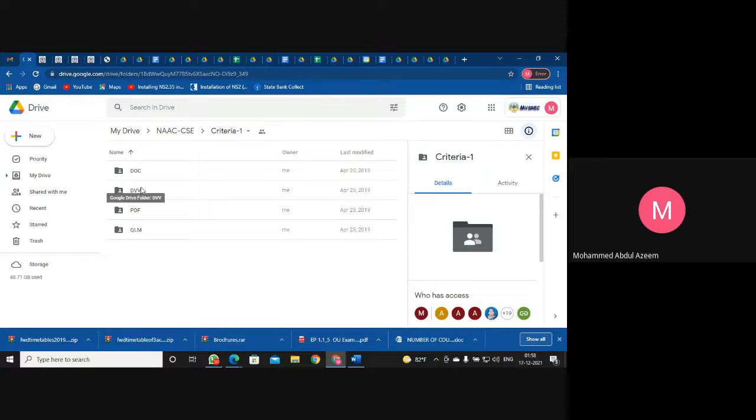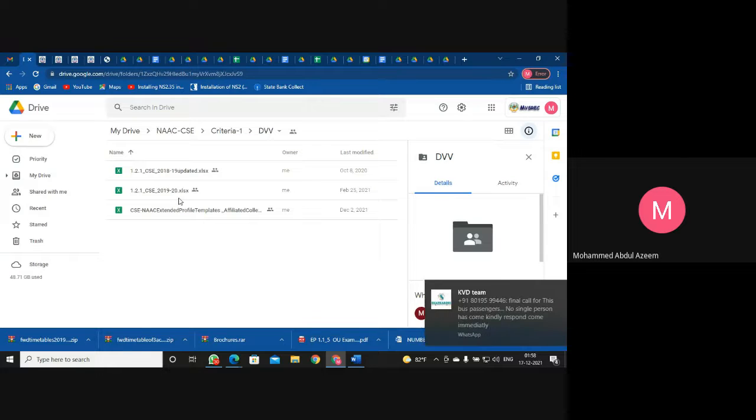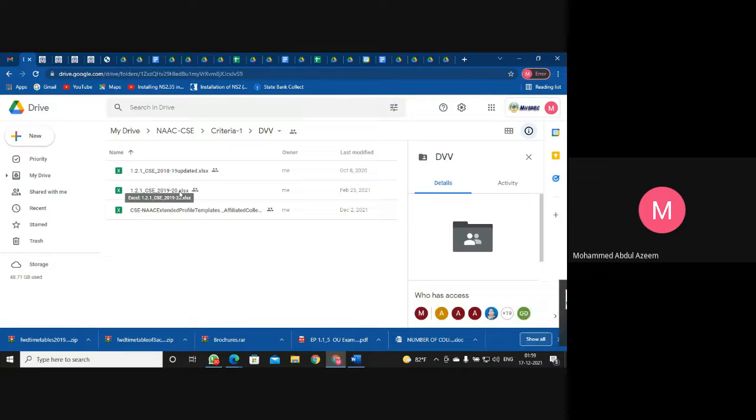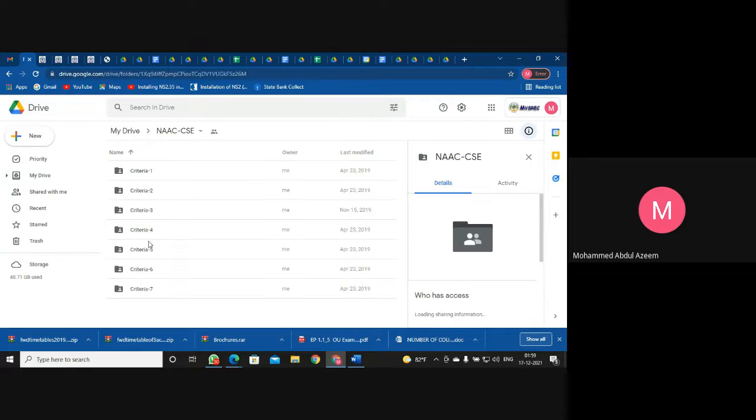But then many of the criteria in-charges that time have not uploaded in their respective drive. I again request them to upload that data. It must be available with them either in the pen drive or on their system, or somewhere they must have stored it as a backup. Because entire information is not available here, as you can see. I told that time itself, and you can see the date on which I created it was long back.